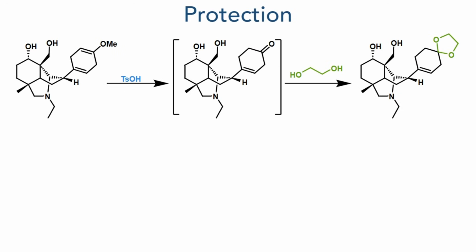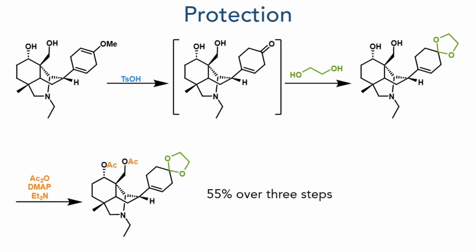Taking this compound forward, the newly produced methoxy enol ether was hydrolyzed using tosic acid, and the ketone was then protected as an acetal using ethylene glycol. After workup, the material was taken forward without purification and acetylated using acetic anhydride, DMAP and triethylamine. This formed the diacetylated compound with a 55% yield over 3 steps.